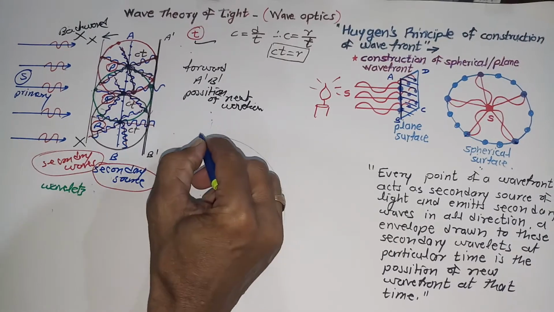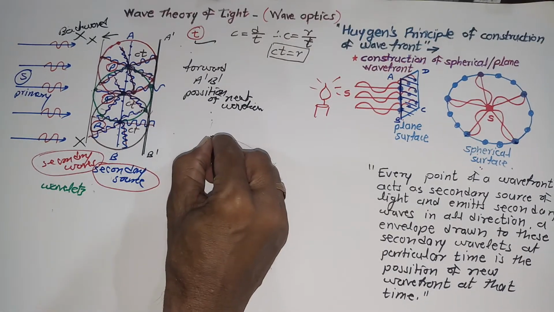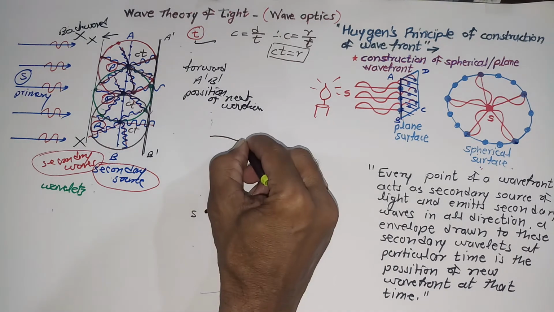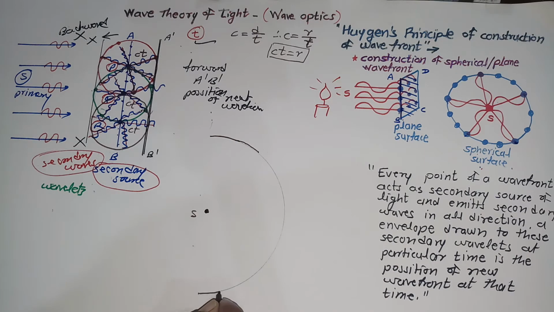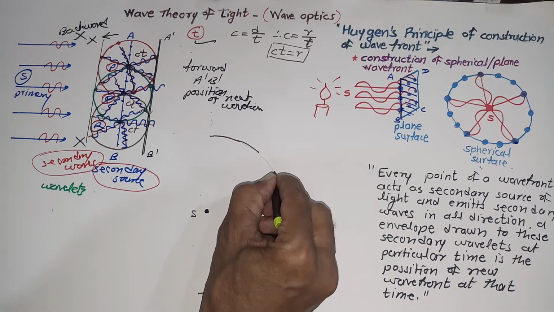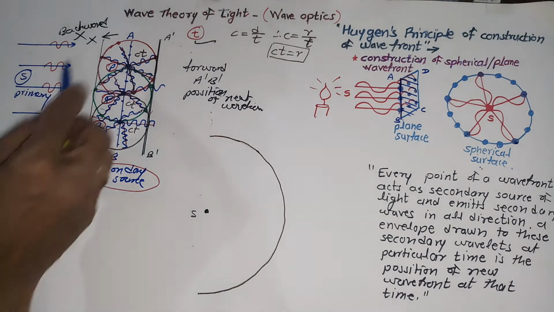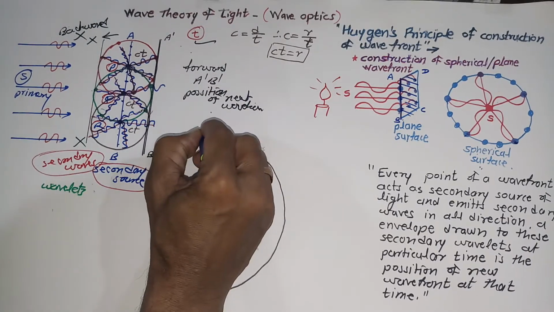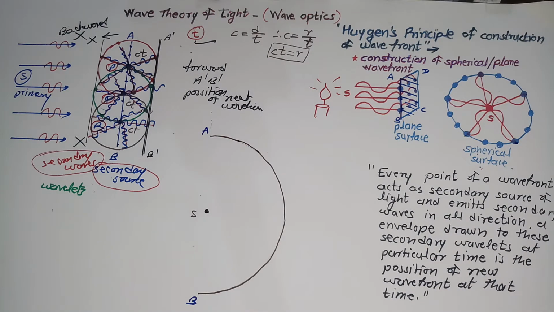Let me ink that out with the help of a brown color, brown shade. What I am doing here, this is the original wavefront. As we discussed in the earlier topic, the original wavefront is AB. So let me write that original wavefront AB here as well. Actually, what is happening?